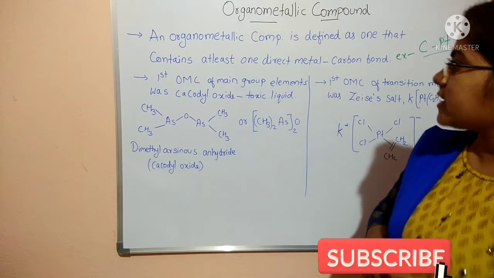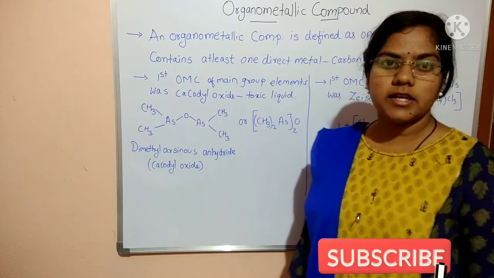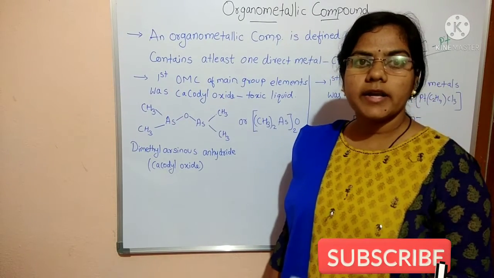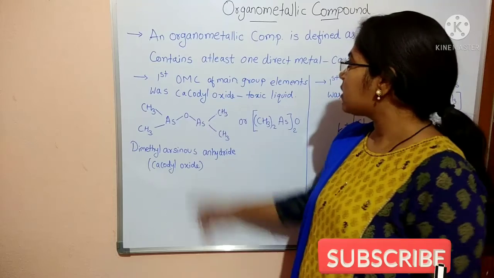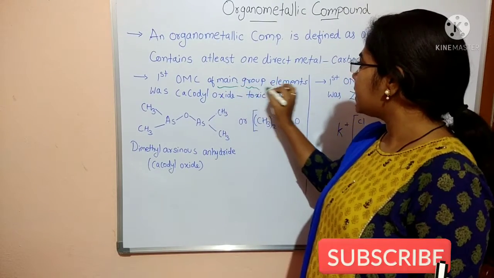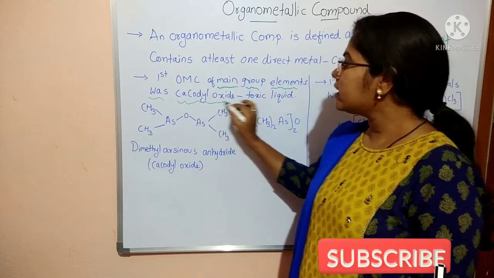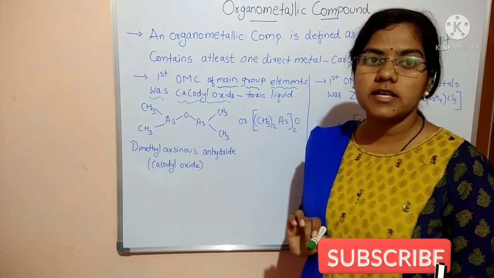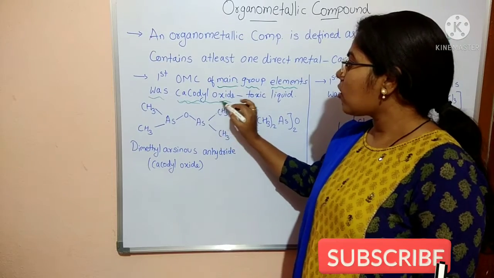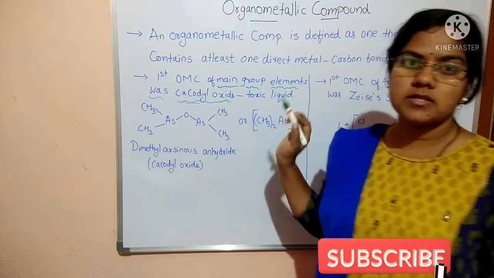The next point is that the first organometallic compound of main group elements was cacodyl oxide, which is a toxic liquid substance.